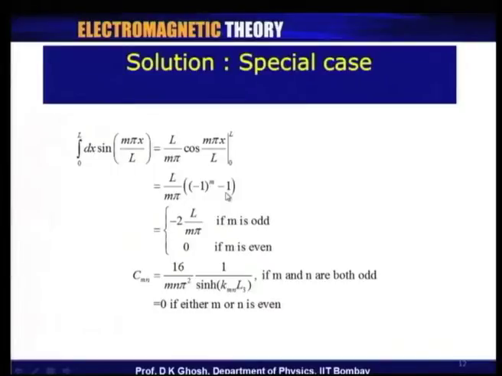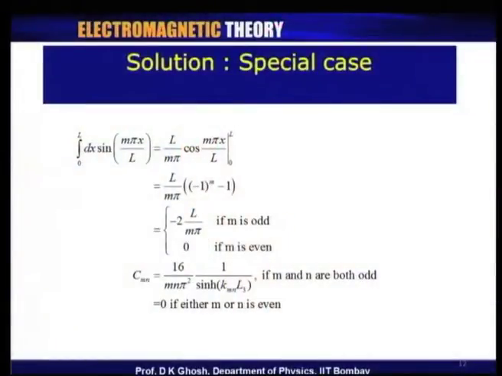This tells me that this has a value which is 0 if m is even, because then it becomes 1 minus 1. If m is odd, I get a minus 2 there, because (-1) to the power of an odd number is minus 1, and I also have another minus 1 there. So the result of this equation is equal to minus 2L by m pi if m is odd, and is equal to 0 if m is even.